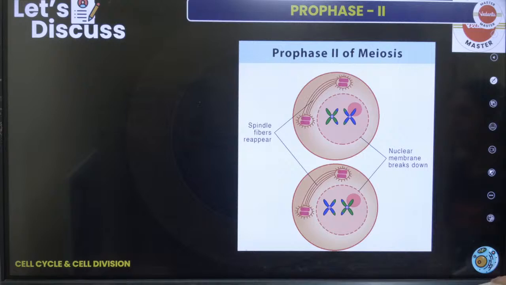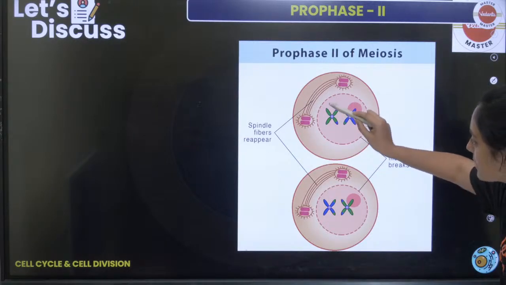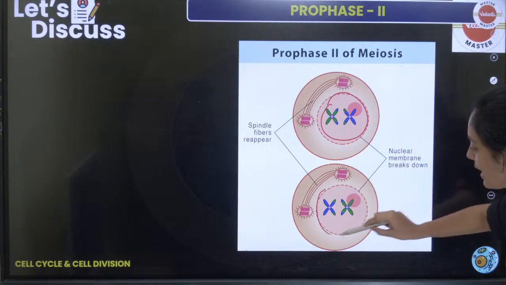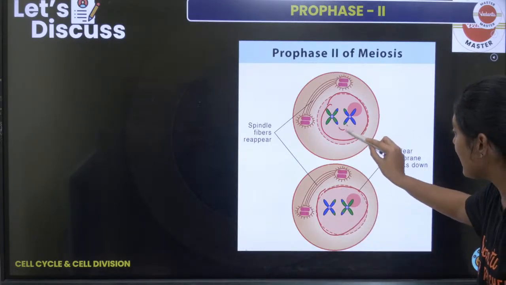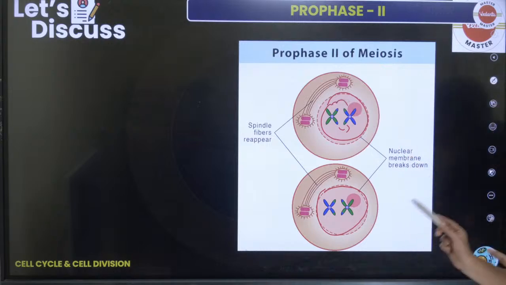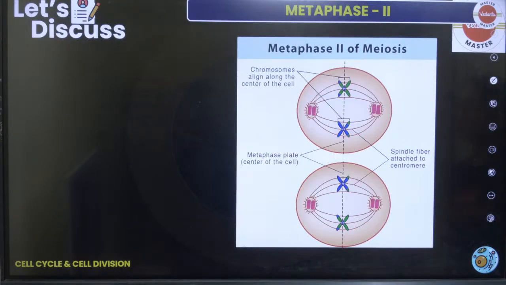So these are some of the pictures. Prophase 2 of meiosis 1, you can see the spindle fiber. இங்க பாருங்க பசங்களா, how are these chromosomes? They are all chromosomes which have undergone crossing over. There has been an exchange of genetic material that has happened. Okay, that you should remember.